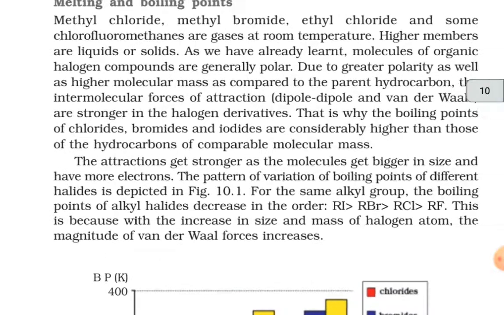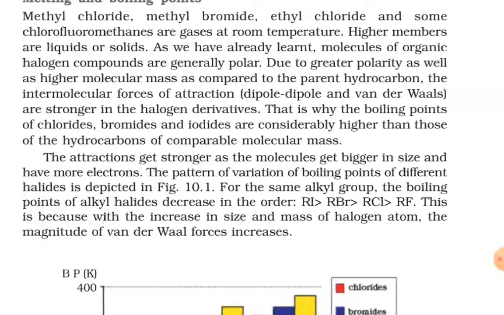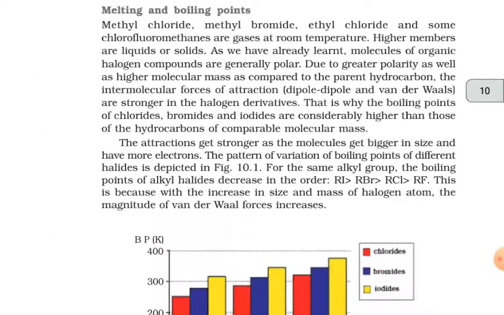As we have already learned, molecules of organic halogen compounds are generally polar, due to greater polarity as well as the higher molecular mass as compared to the parent hydrocarbon. The intermolecular forces of attraction, that is dipole-dipole and van der Waals forces, are stronger in the halogen derivatives. That is why the boiling points of the chlorides, bromides and iodides are considerably higher than those of the hydrocarbons of comparable molecular mass. The attractions get stronger as the molecules get bigger in size and have more electrons. The pattern of variation of boiling points of different halides is depicted in figure 10.1.